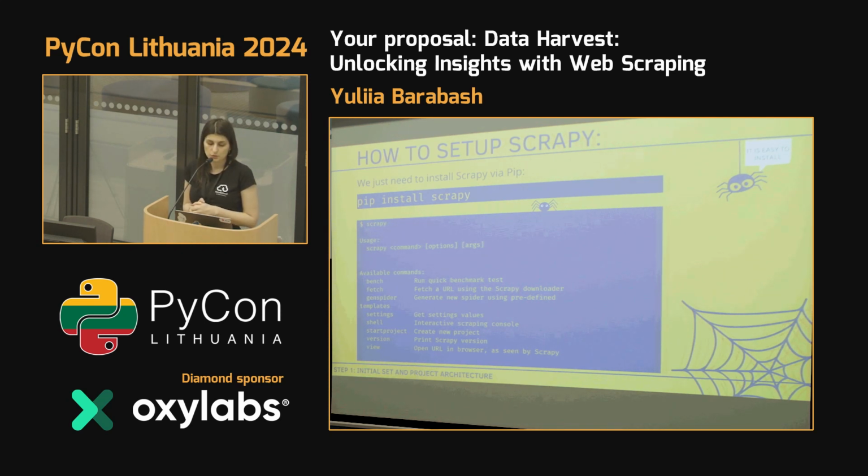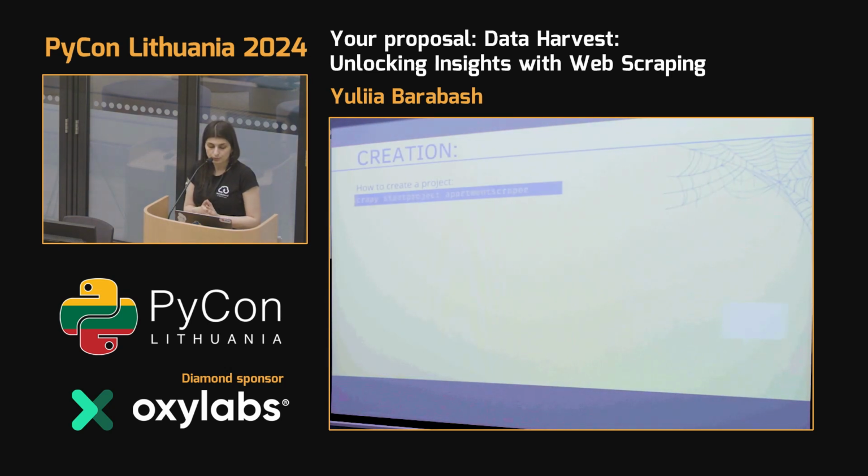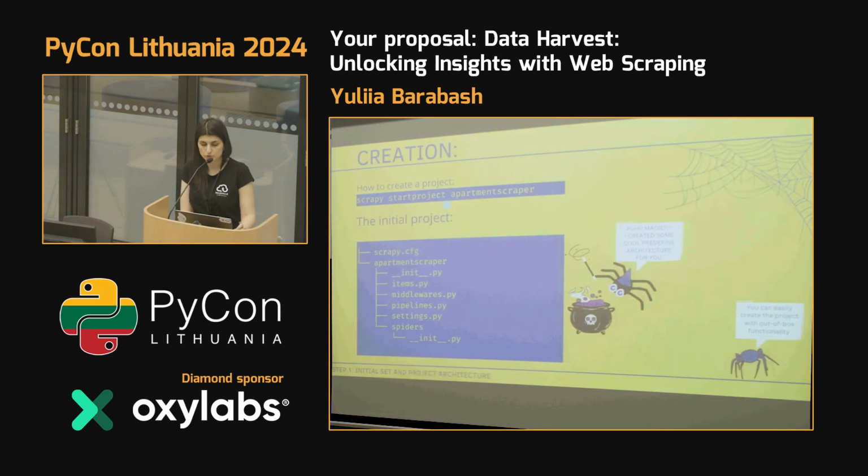Another thing we can do is debugging. For example, we have fetch, and with fetch you can retrieve an HTML page to your local environment and debug it. You can also set up settings, or start your crawler. Now, for creation of the project, we just need to execute scrapy startproject apartment scrapper. After our execution, it will have this architecture.